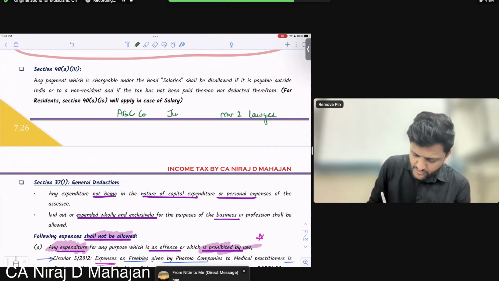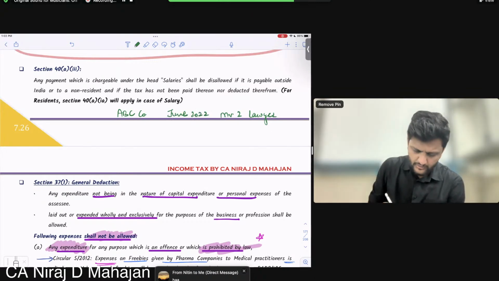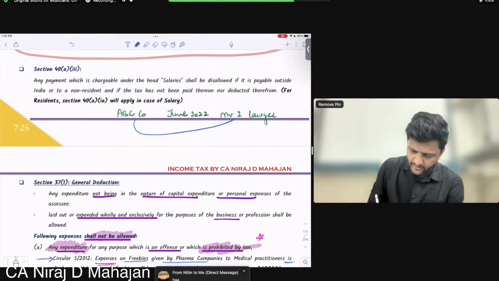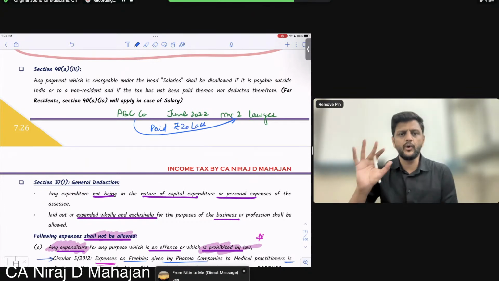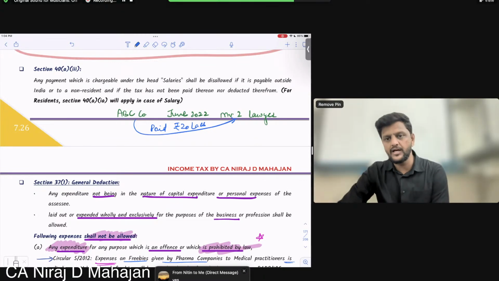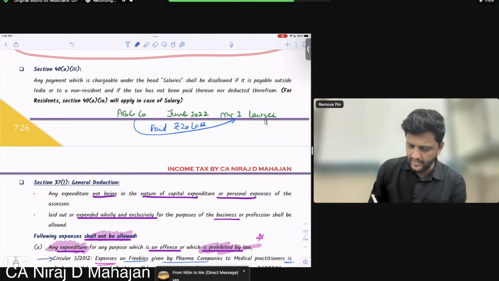Let us say the transaction is of June 22, 20 lakh rupees, remember this also. So ABC Limited paid rupees 20 lakhs. Is this without TDS? Answer is yes, without TDS. Is this non-compliance? This is non-compliance.